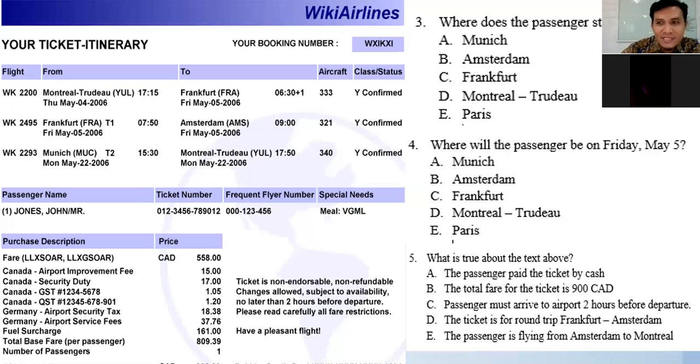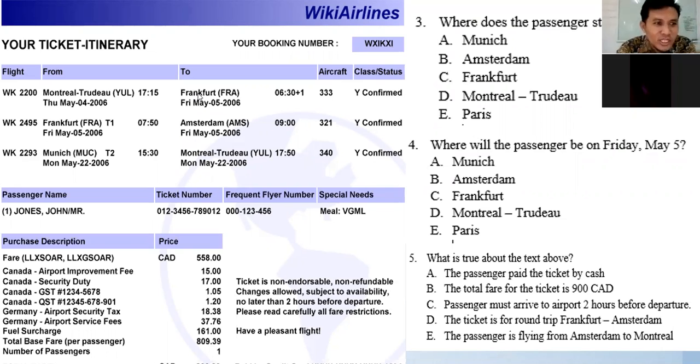From where? Start means the beginning of his flight, yes? Where does the passenger start his flight? Amsterdam. Where is Amsterdam? Here? Frankfurt. This one here?